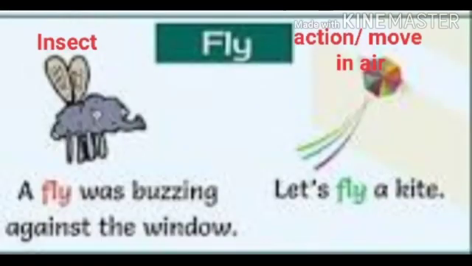Let's have another example. The word fly. How about the spelling? It is same. What about the pronunciation? It is exactly the same. Then what about the meaning? Yes, that is different. What does it mean in the first part? It means an insect. Let us understand it with a sentence. A fly was buzzing against the window.